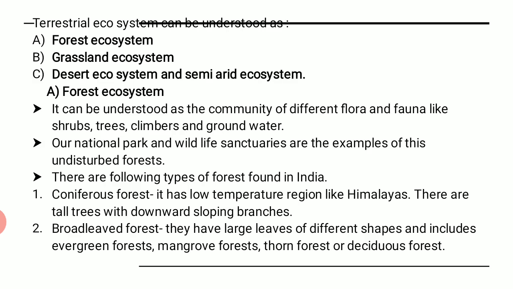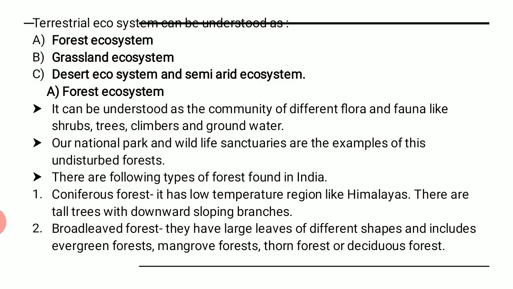It can be understood as the community of different flora and fauna, like shrubs, trees, climbers, and groundwater. The shrubs are not completely trees, nor are they grass. They are a kind of medium height plants. So when the land is covered with shrubs, trees, climbers, which are plants that grow by taking support, like vines, or ground water, everything can be included in the forest ecosystem, right?